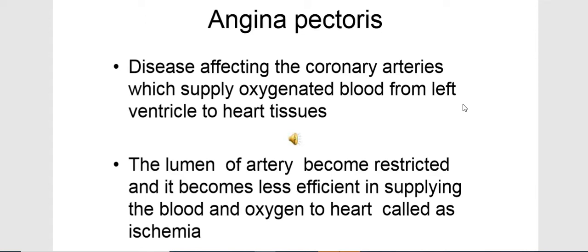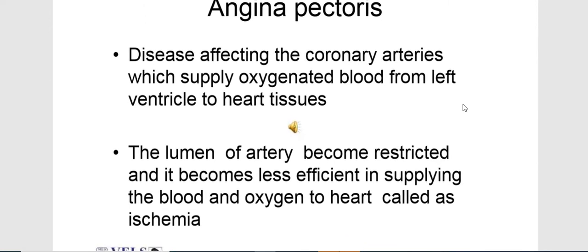Then the lumen of the artery becomes restricted and less efficient in supplying blood and oxygen to the heart. That particular condition is known as ischemia.